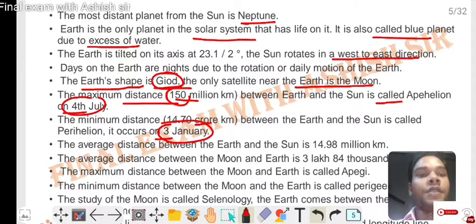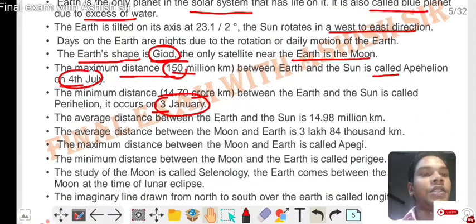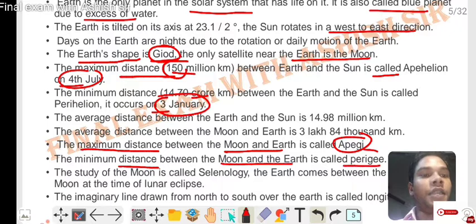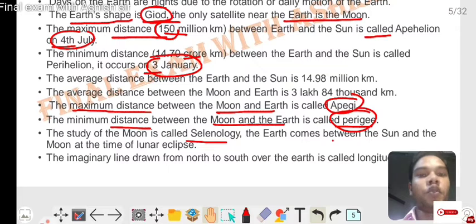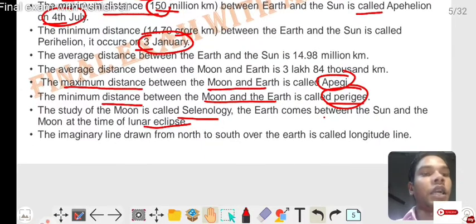The average distance between the Moon and Earth is 3,84,000 km. The maximum distance between the Moon and Earth is called apogee, and the minimum distance is called perigee. The study of the Moon is called selenology. The Earth comes between the Sun and the Moon at the time of a lunar eclipse. The imaginary line drawn from north to south over the Earth is called longitude. You have to remember this, it is called longitude.